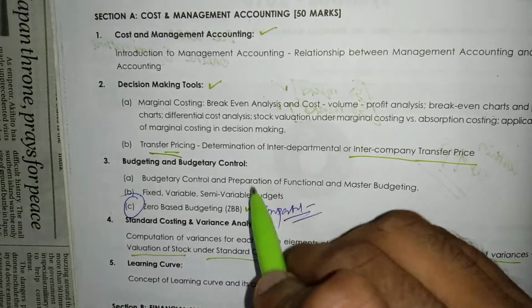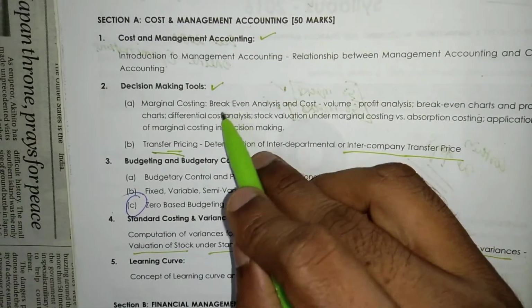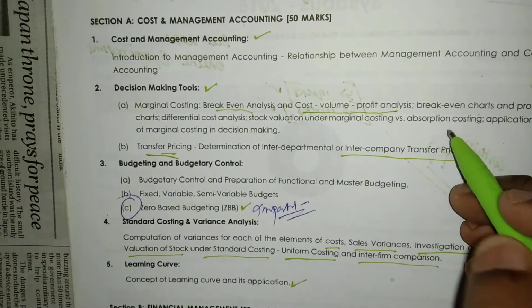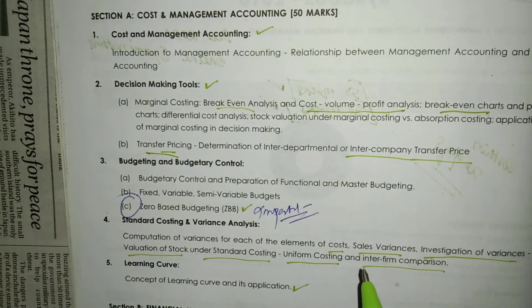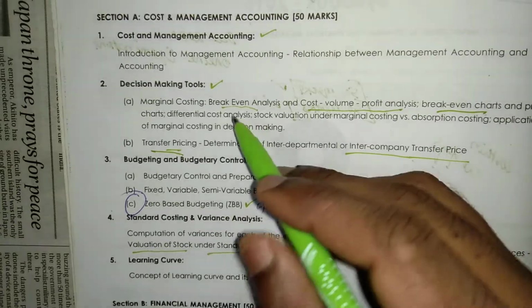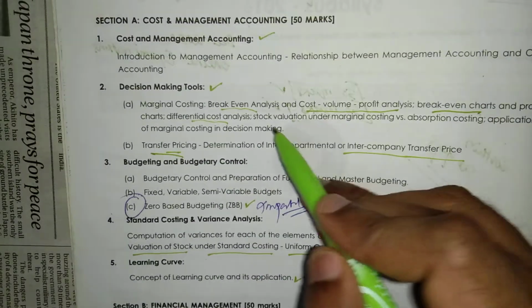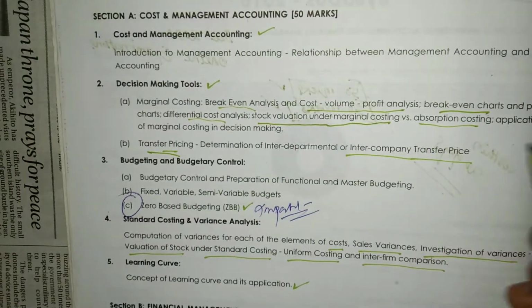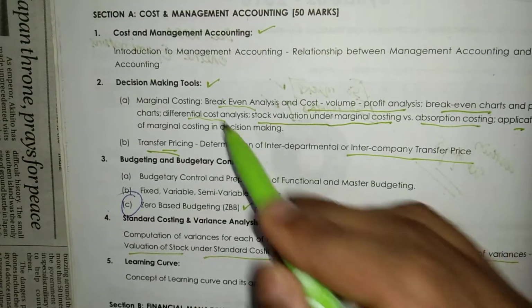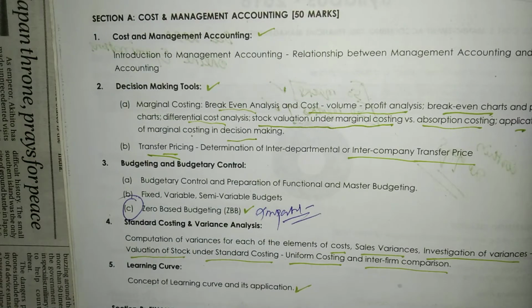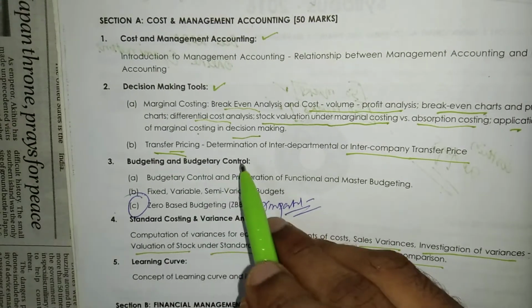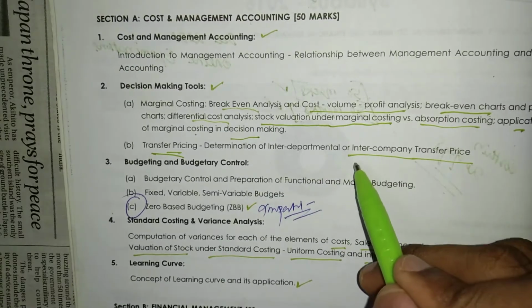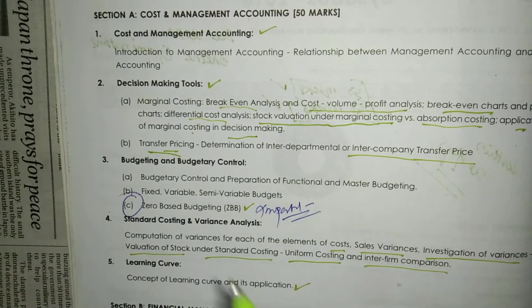In marginal costing we study break even analysis, cost volume profit analysis, break even charts and profit charts, differential cost analysis, stock valuation under marginal costing versus absorption costing, and application of marginal costing in decision making. Then transfer pricing, that is determination of interdepartmental or intercompany transfer price.